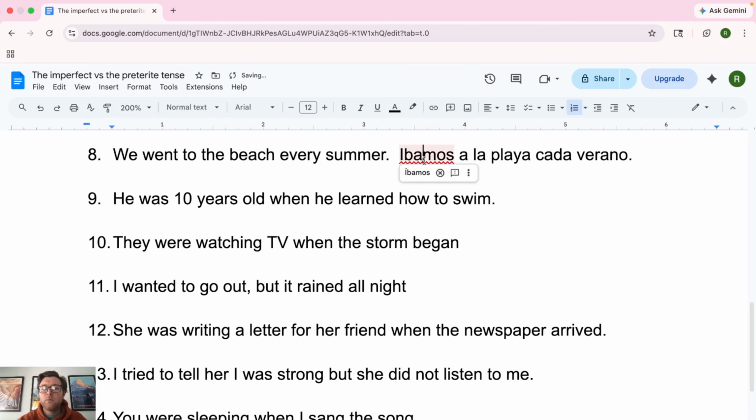All right, we went to the beach every summer when I was a kid, right? When I was a kid, if I was to say that, would also be the imperfect. So this one is just a one verb imperfect. We went to the beach every summer. Íbamos a la playa cada verano.